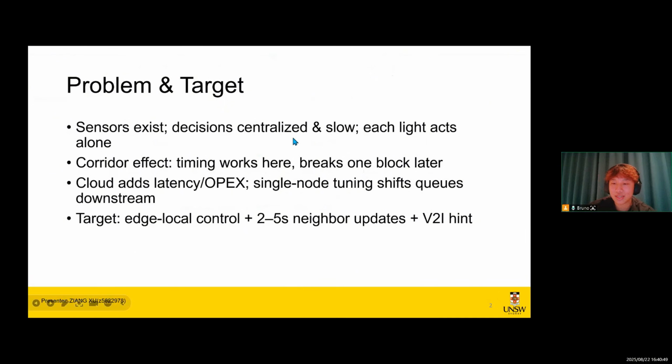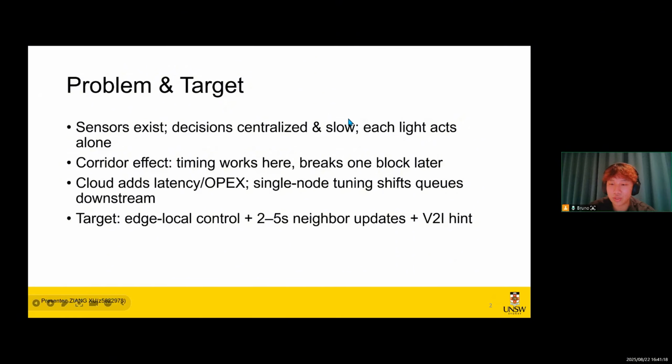As we can see, cities already have sensors, but decisions sit far away and lights act alone. What works here often fails one block later. Retiming a signal node moves queues downstream, and cloud control adds latency and cost.